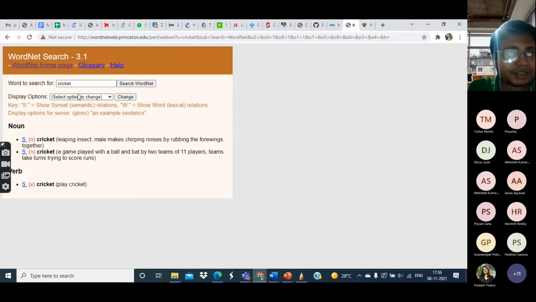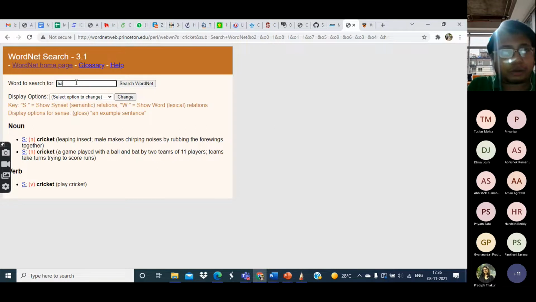This is just an example of the kind of things we can see in WordNet. We can search for other words also. This word, as you can see, is both a noun and a verb. Similarly, there can be words which are both a noun and adjective, etc.